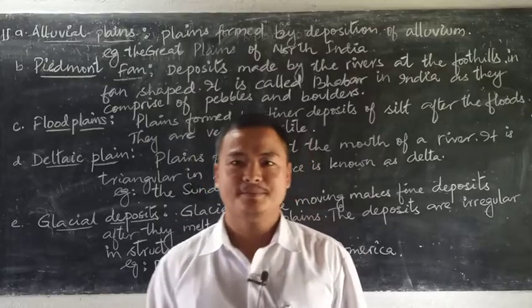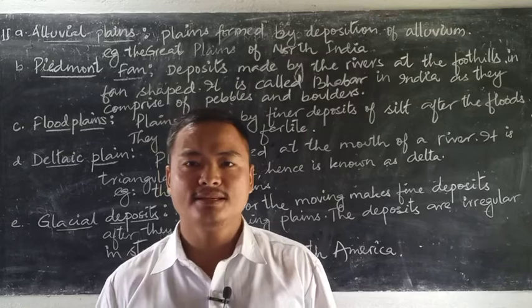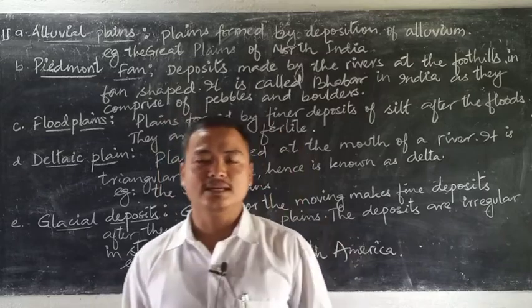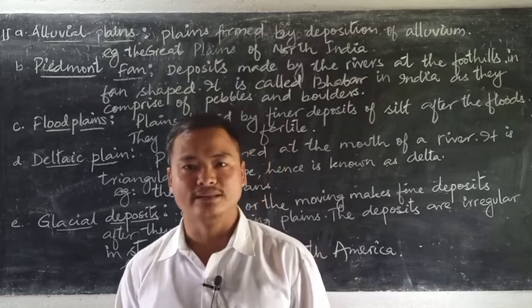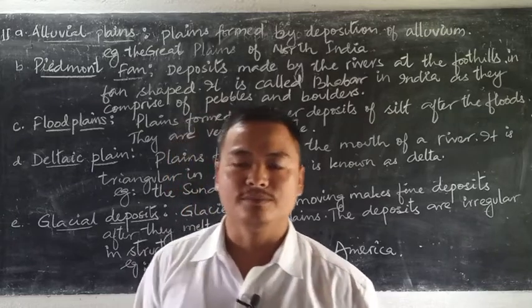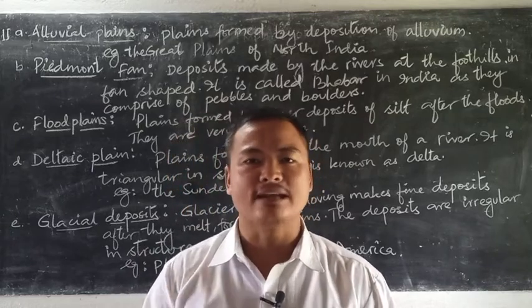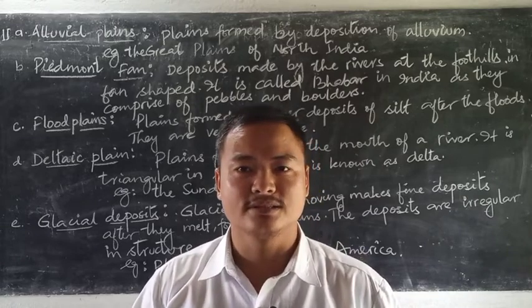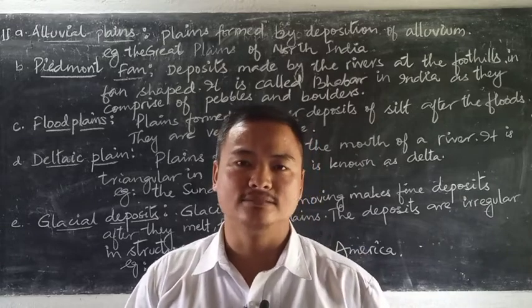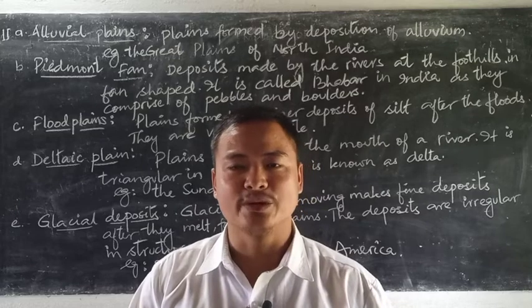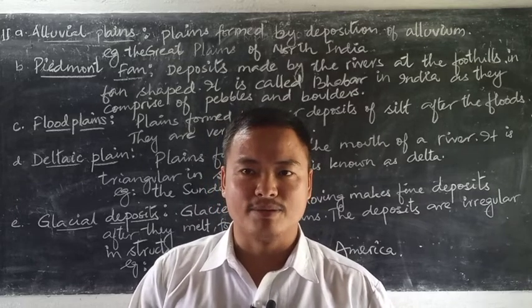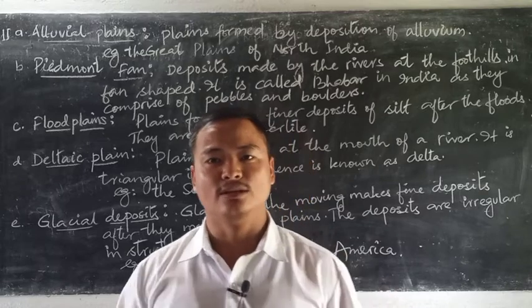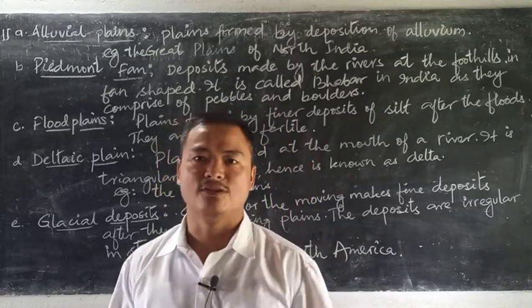Alluvial plains. These plains are mostly formed by the deposits of alluvium made by the rivers. Now this alluvium that we talk about is the finer sediments that are brought by the rivers after they flow down the mountainous areas where erosion takes place in maximum. These sediments are deposited in the low-lying regions and thereafter form the alluvial plains.